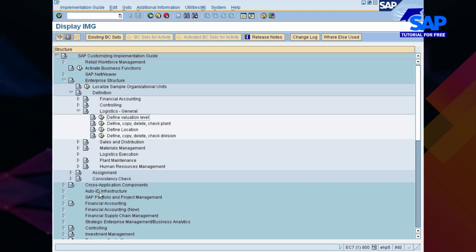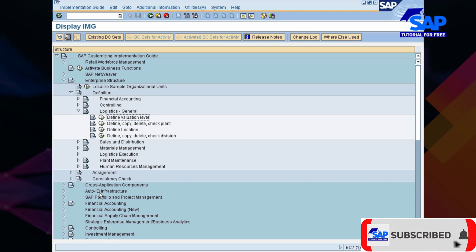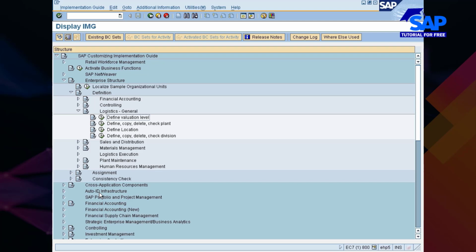There is one more point to add here. Once set, valuation level can never be reversed. Okay, so these are the 3 or 4 points which you need to remember. First point, valuation is possible at 2 levels, plant level valuation and company code level valuation. Plant level valuation is mandatory if you want to implement product costing or PP module. Next, valuation by default is at plant level. Last point, valuation once set can never be reversed. So these are the 4 points that you need to remember for the valuation level.